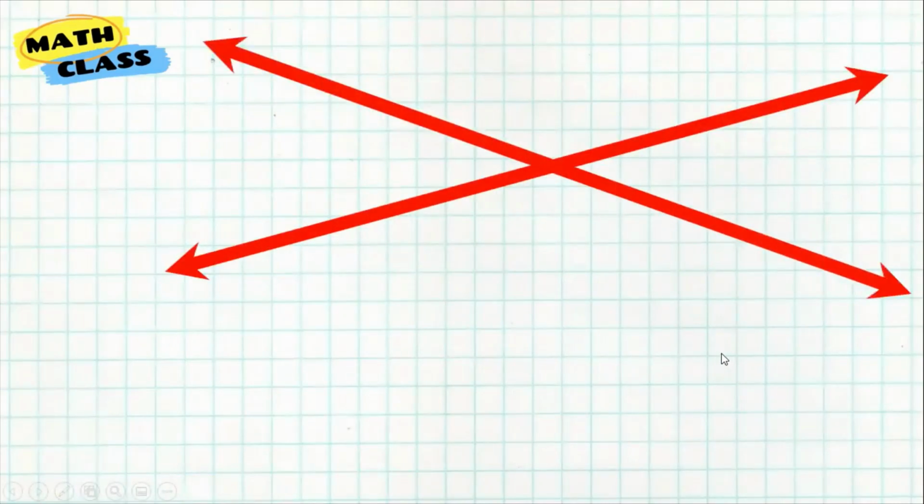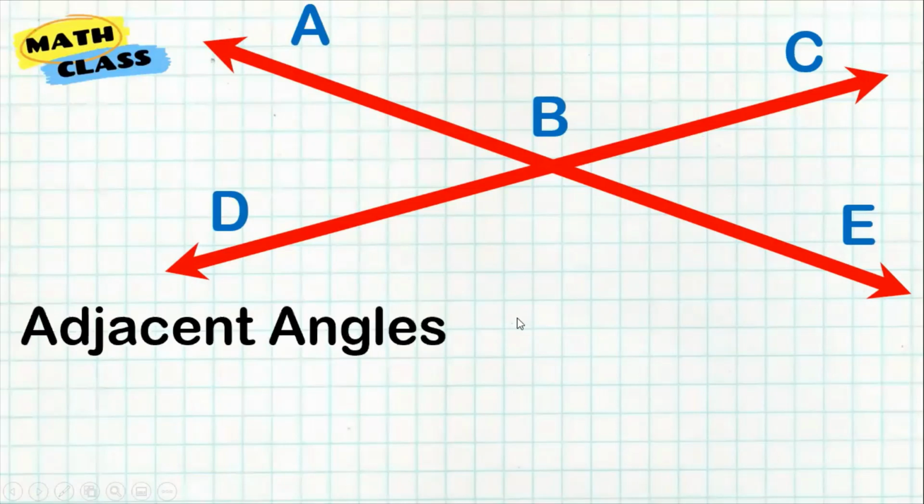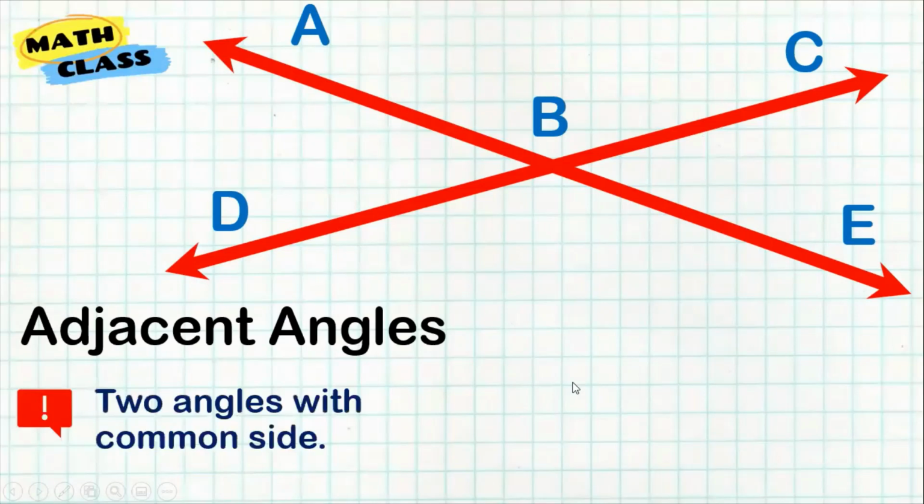For example, here, I have an intersecting line, and I will be able to form several angles here. Adjacent angles are angles that are side by side each other. They have a common side. For example here, angle ABC is adjacent to angle CBE. They are side by side each other.